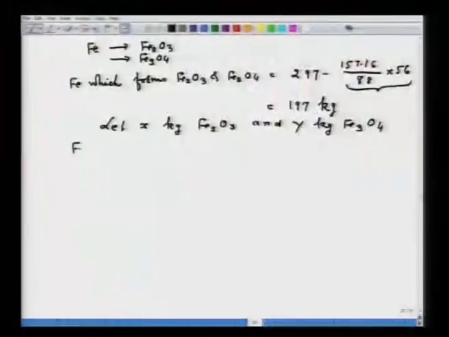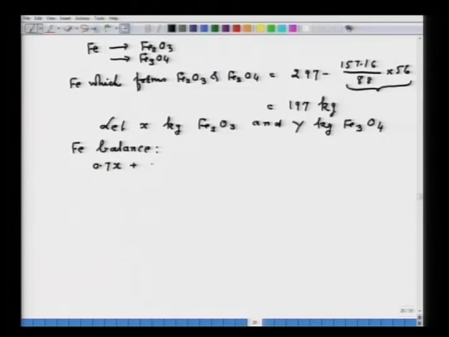So, what do we have to do? Have you gotten what I am going to do now? First I will do the iron balance, and the iron balance will give me 0.7x plus 0.72y equal to 197.